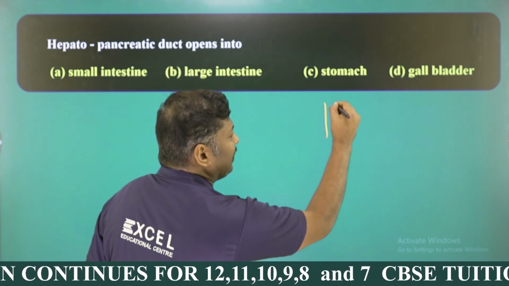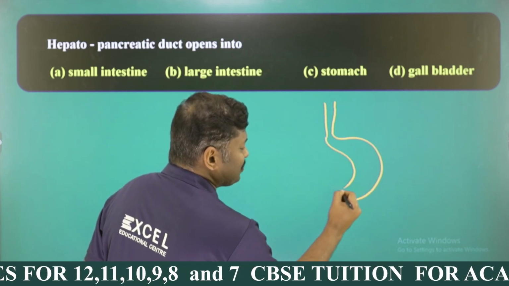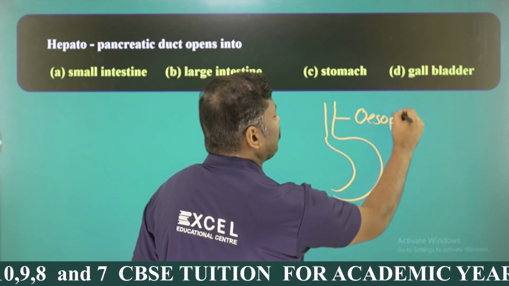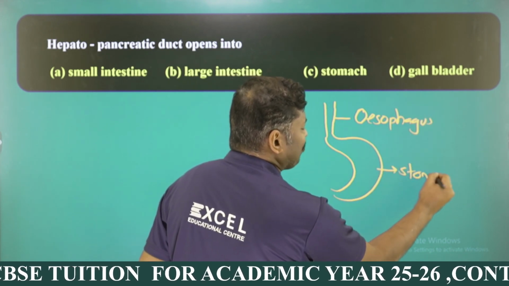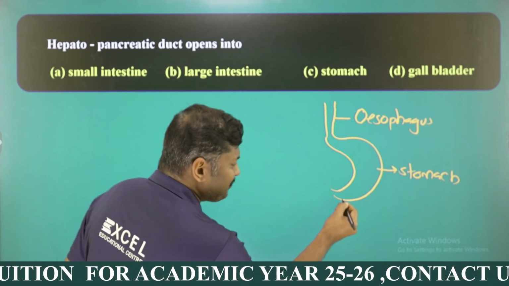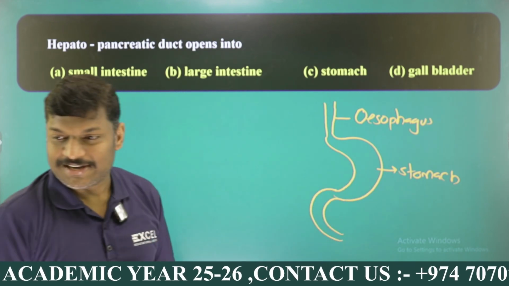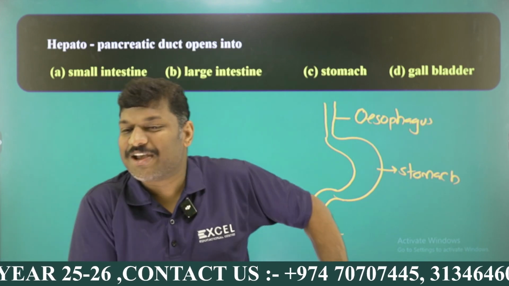When you are looking at the esophagus, after the esophagus you can see the next part is called the stomach. This is the esophagus, also called the food pipe, and for the time being we can write esophagus only. And this large bag is the stomach, and after the stomach the small intestine starts, right? The small intestine is part of our alimentary canal, and the stomach is almost located on the left side.